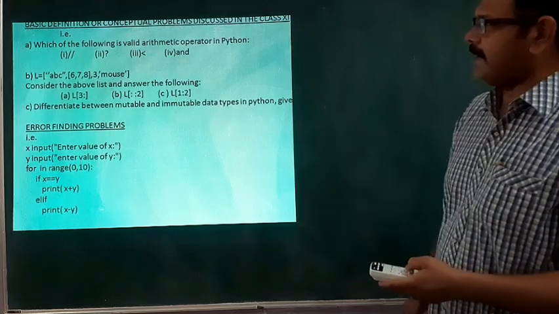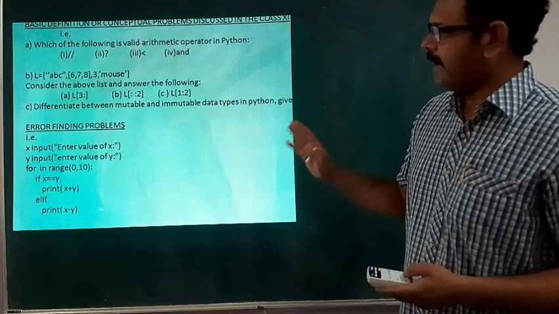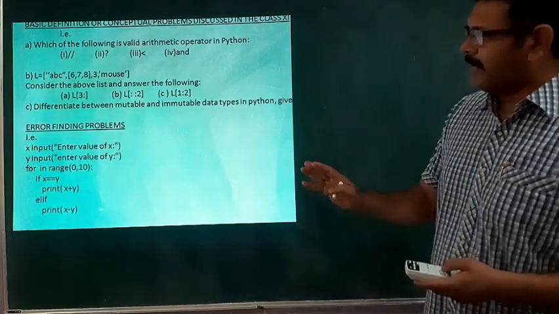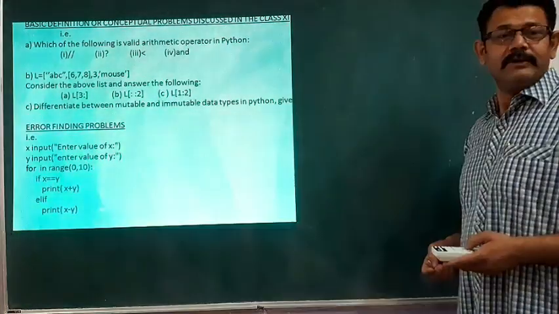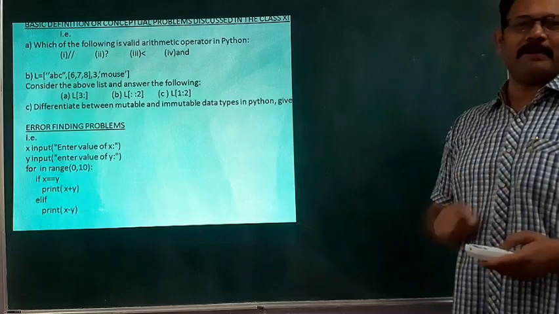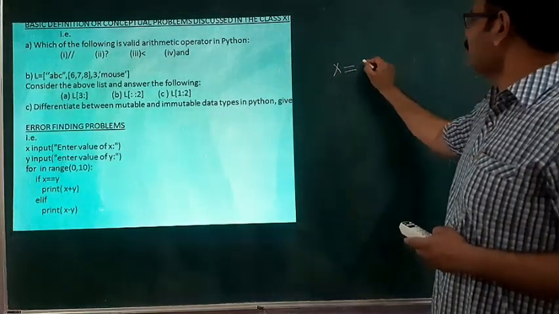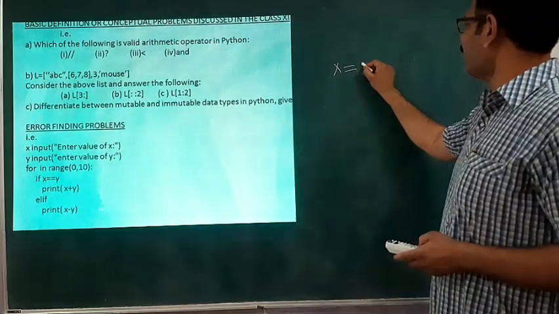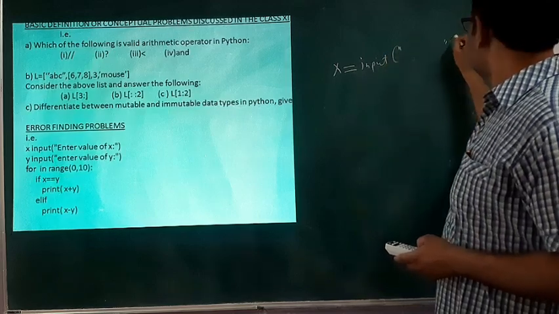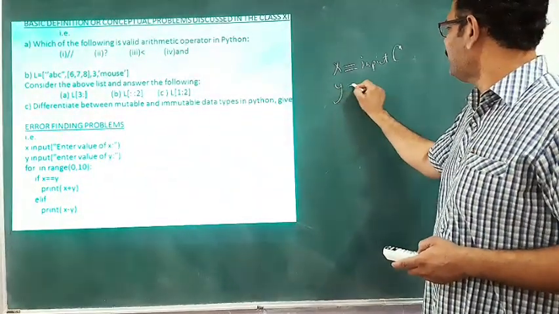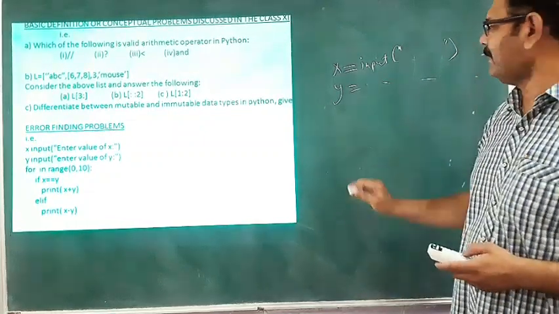A program is written here. X input, enter the value of x. Y input, enter the value of y. For a loop is given here, if and elif, and that's it. So you have to trace it and find out the problems. In the first line you can see x is equal to is missing there. So equal to you have to mention, and after the input all things is clear, so no correction. Y is equal to input. So in the rest other part no correction.